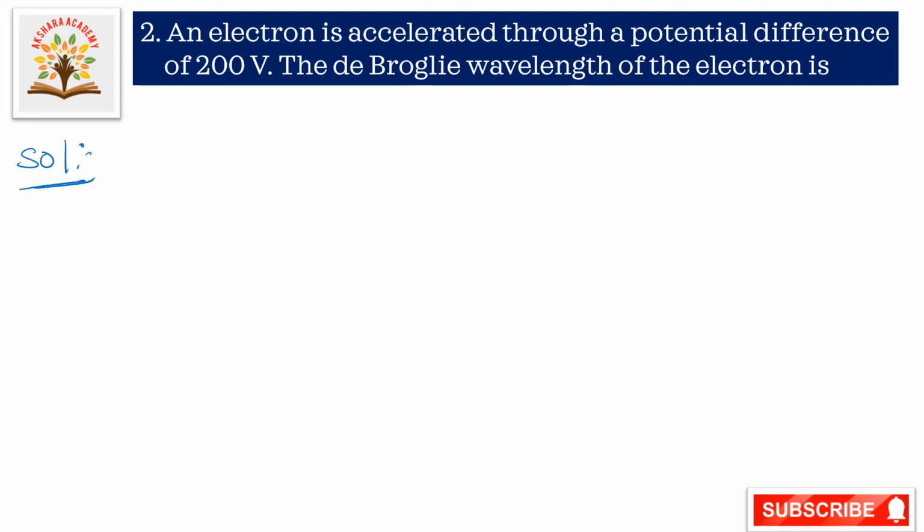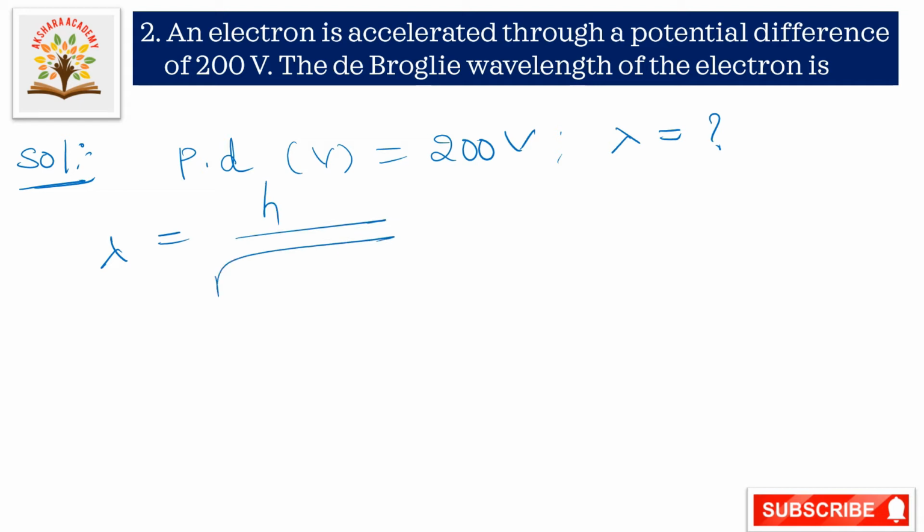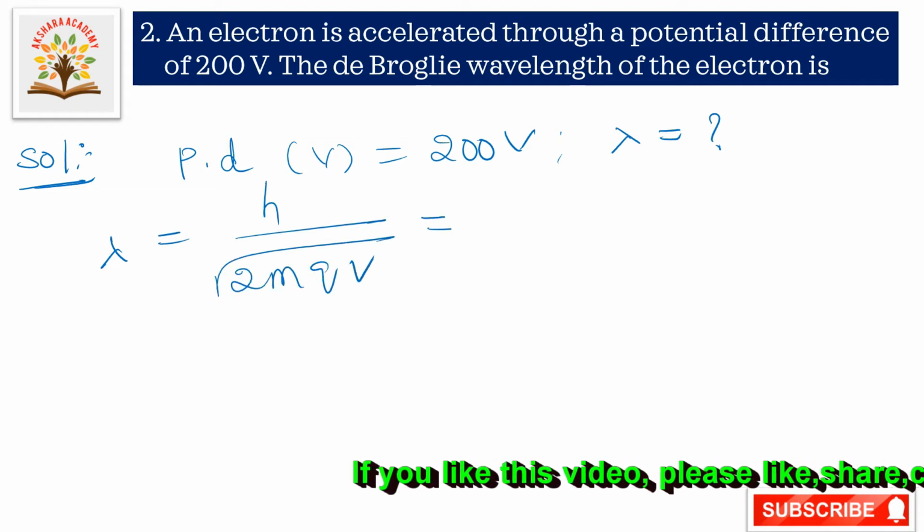They given the potential difference of this electron as 200 volts and we have to calculate lambda. So lambda is equal to h by root of 2mqV. Now substituting values,